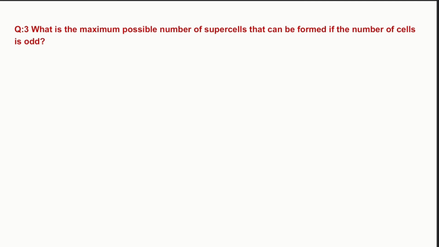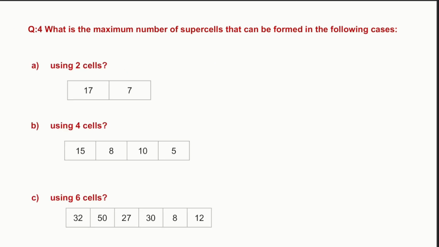So what is the maximum possible number of supercells that can be formed if the number of cells is odd? We have just done this. If n is the number of cells, where n is an odd number, then the maximum number of supercells is n plus 1 divided by 2. Now here we are going to see what is the maximum number of supercells that can be formed in the following cases.